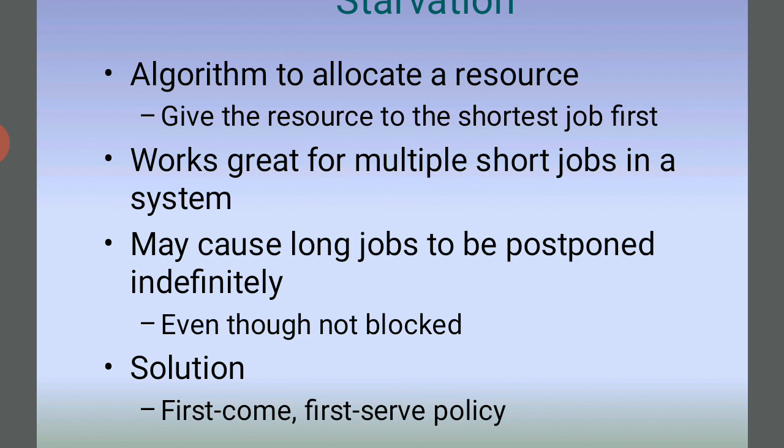Deadlock detection. Allow the system to enter a deadlock state, then use a detection algorithm and recovery. With several instances of a resource type, available is a vector of length m that indicates the number of available resources of each type. Allocation is an n x m matrix that defines the number of resources of each type currently allocated to each process, and request is an n x m matrix that indicates the current request of each process.